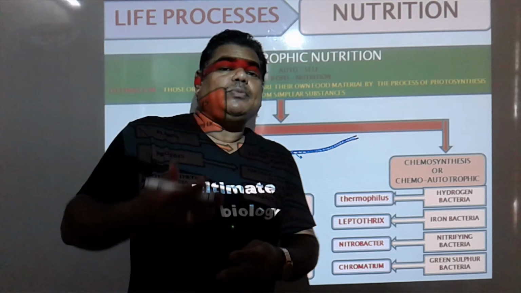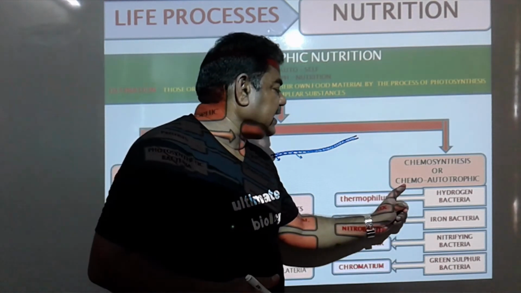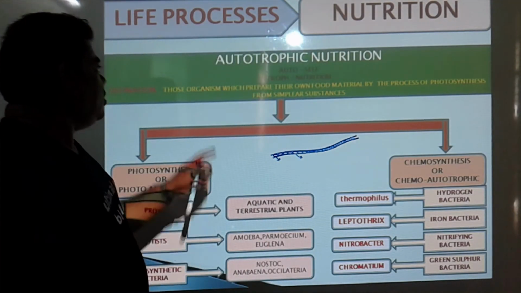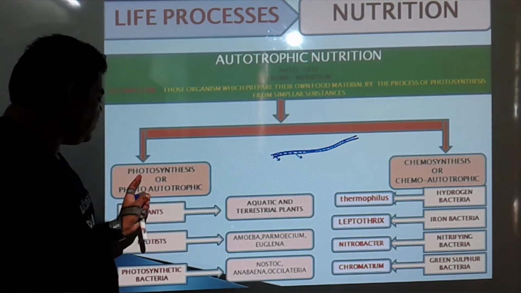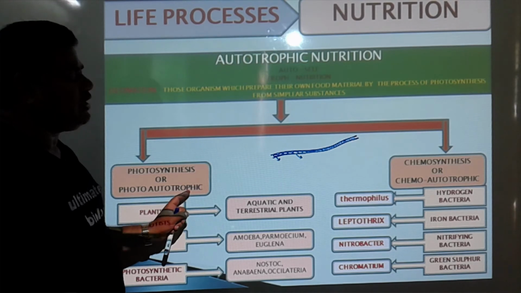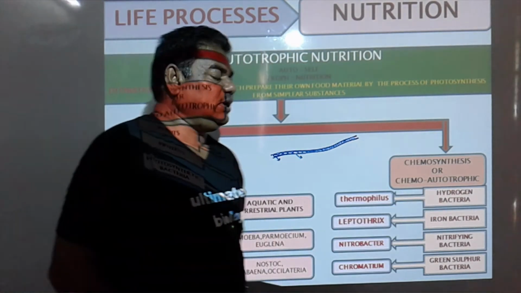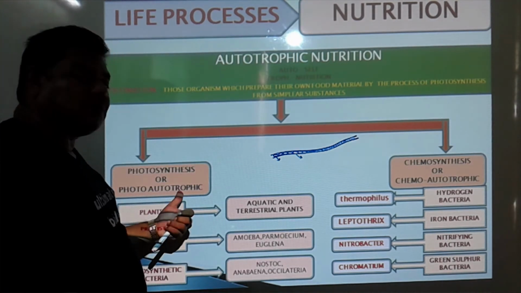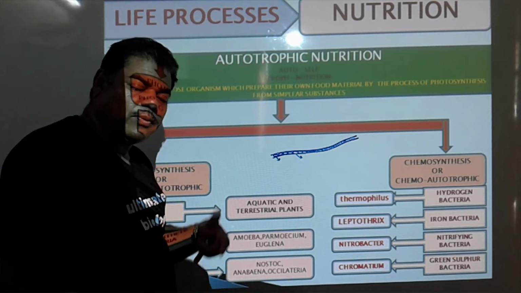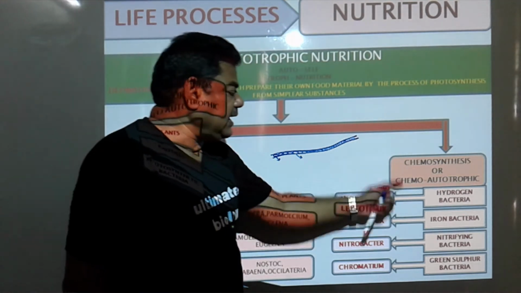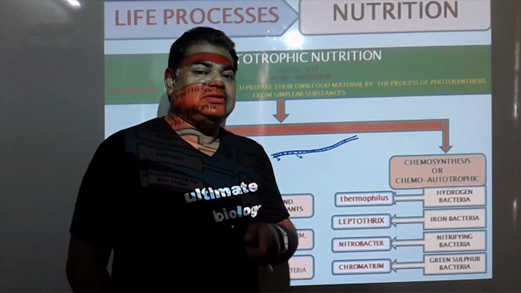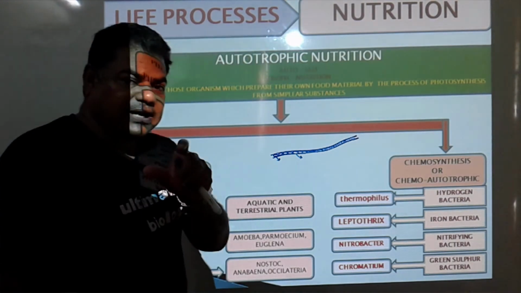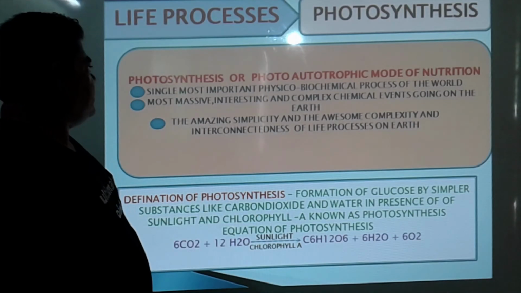They prepare their own food material by the chemicals, due to which we call it chemoautotrophic. So autotrophic nutrition can be differentiated into photoautotrophic and chemoautotrophic. These organisms prepare their own food material here by the process of photosynthesis with the help of chloroplast or chlorophyll pigment, and here with the help of chemicals present inside the cell or in the cytoplasm. Photosynthesis.